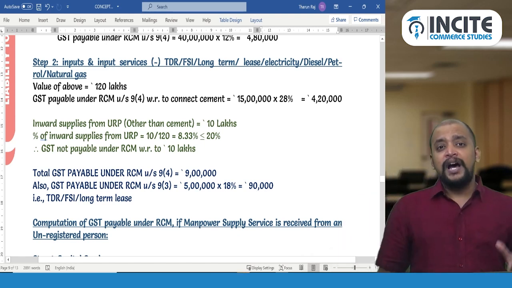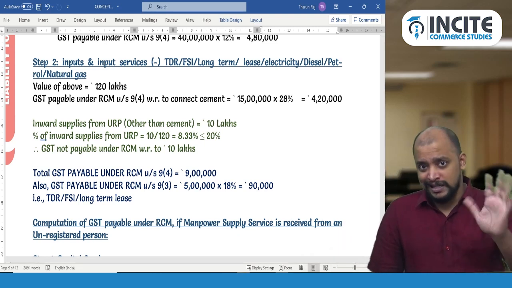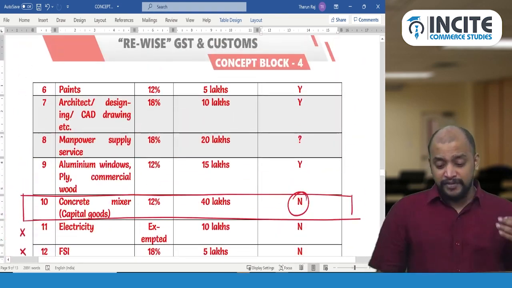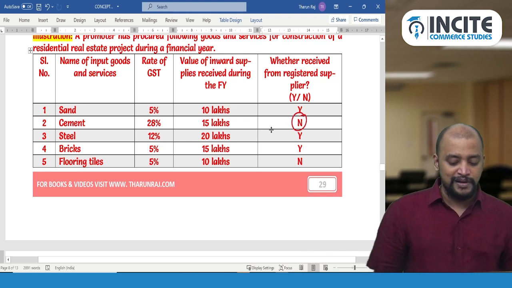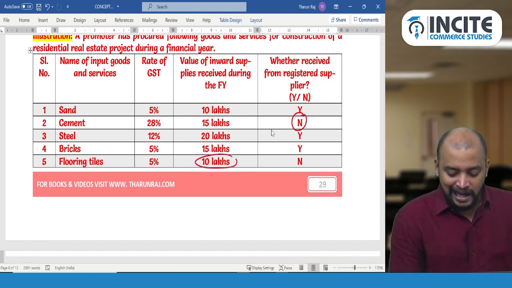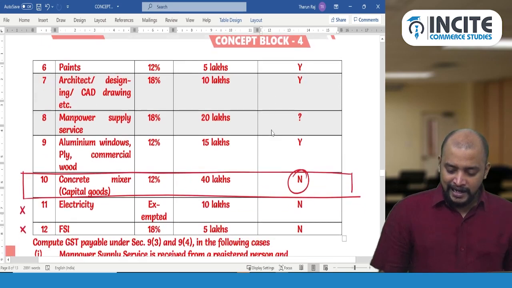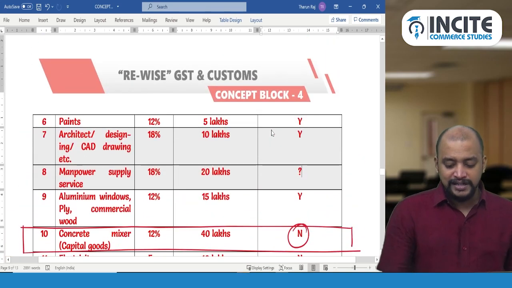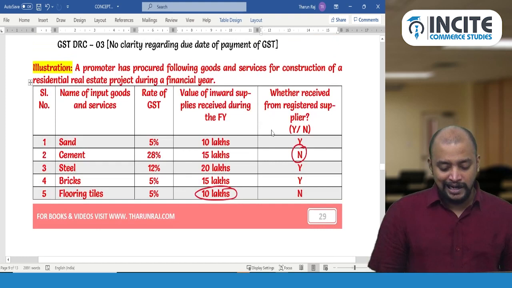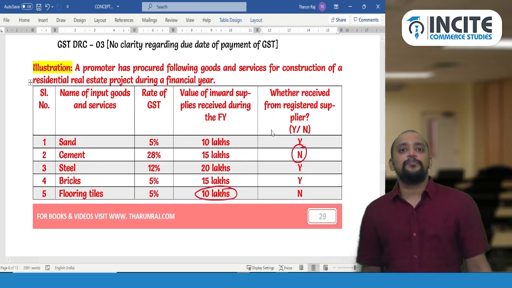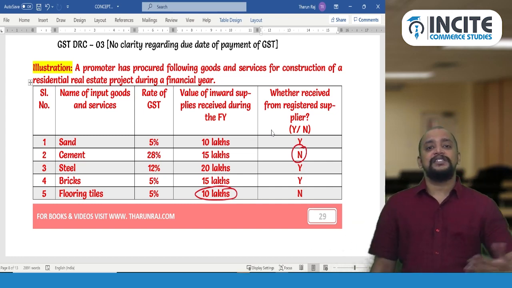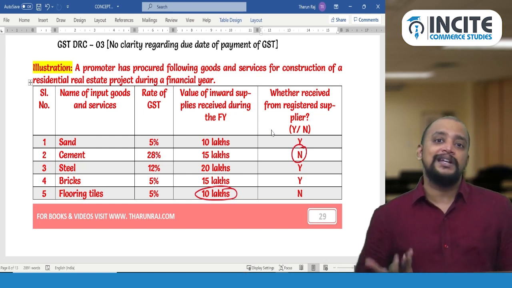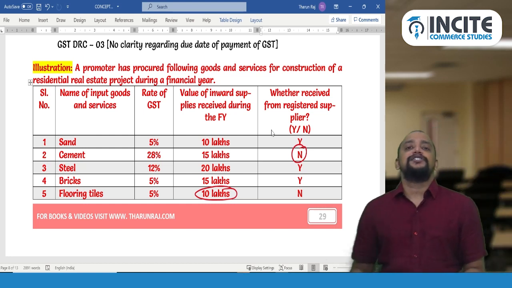So now apart from cement, because already on cement you paid GST under RCM at the rate of 28%. Apart from cement, you see the remaining goods and services which are from an unregistered person. So what is that? 10 lakhs. This is from a registered person, that is the first case. So only 10 lakhs. So 10 divided by 120 is how much? 10 divided by 120 is 8.33%, which means within the limit of 20%. So whenever you pay GST under RCM on cement also, that is counted towards purchase from a registered person only. So therefore you have achieved more than 80%.